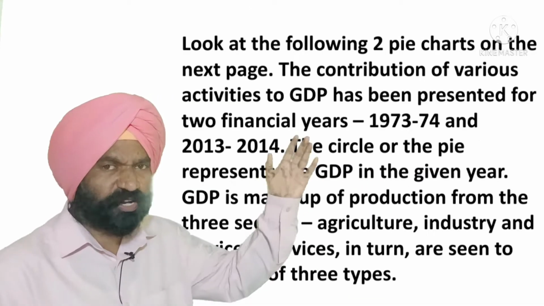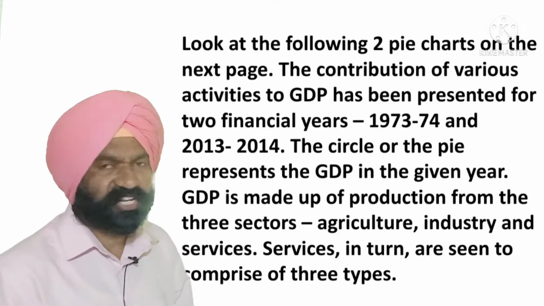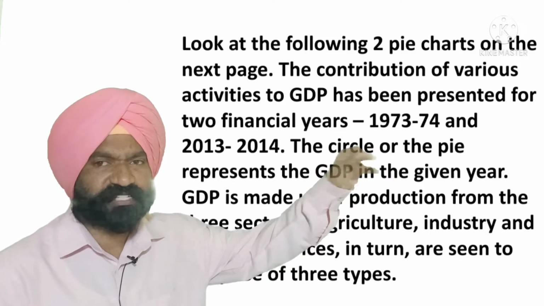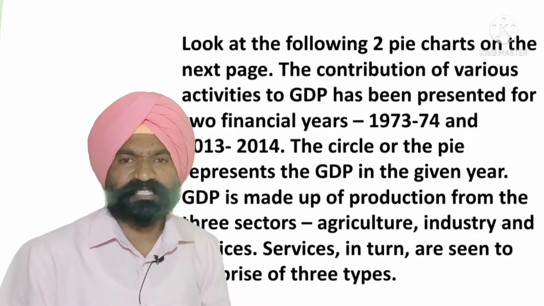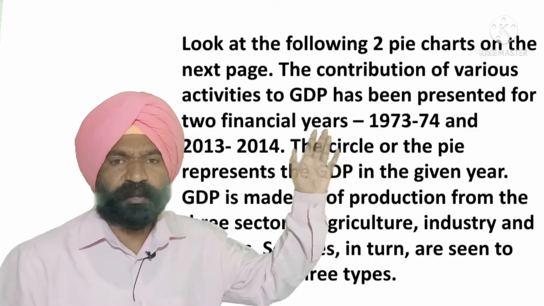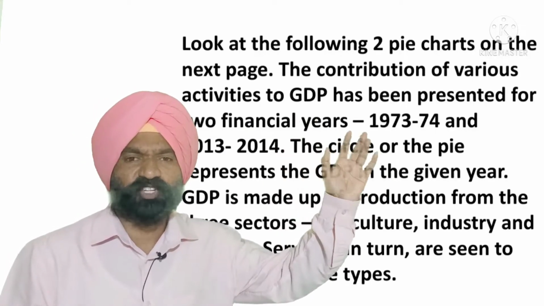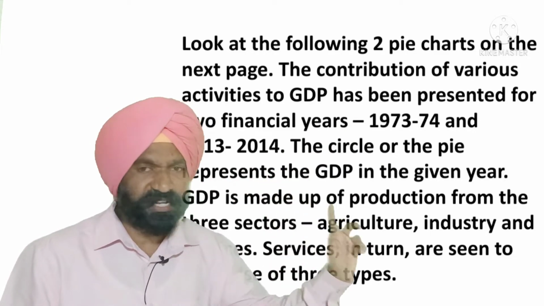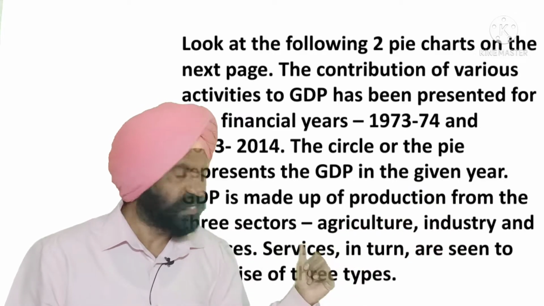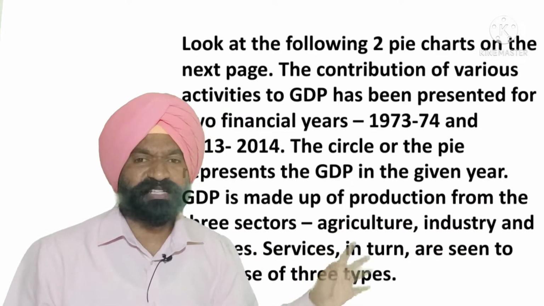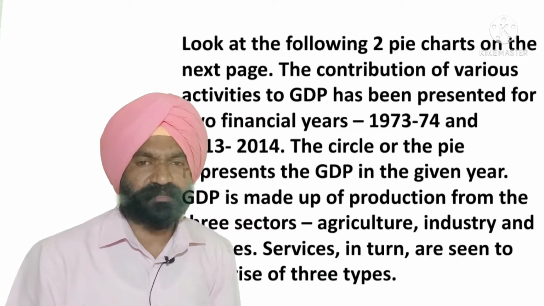The contribution of various activities to GDP has been presented for 2 financial years, that is 1973-74 and 2013-2014. Now the circle or the pie diagram represents the GDP in the given year. GDP is made up of production from 3 sectors, that is agriculture sector, industry, that is secondary sector, and the service sector. Services in turn are seen to comprise 3 types.